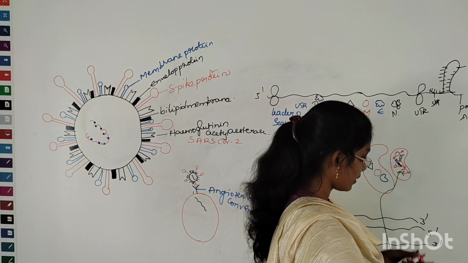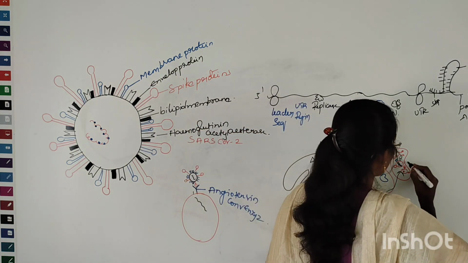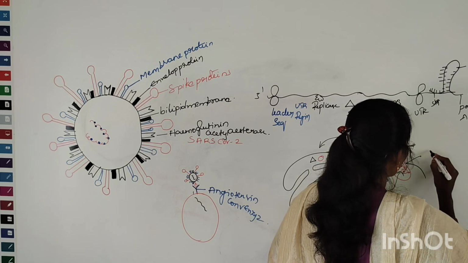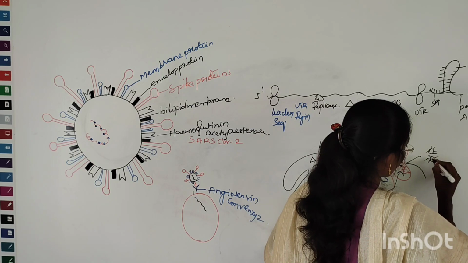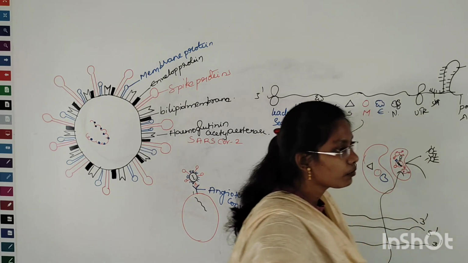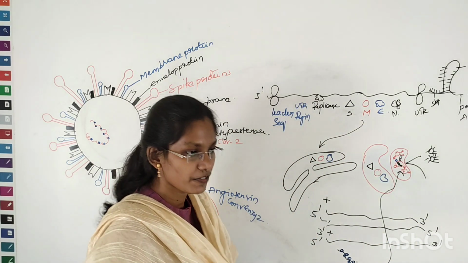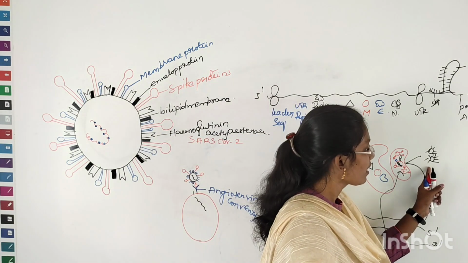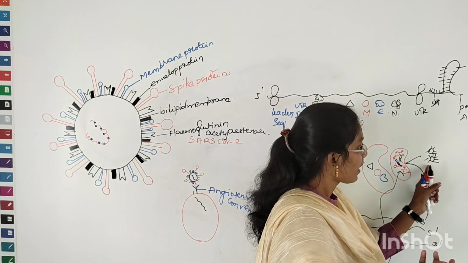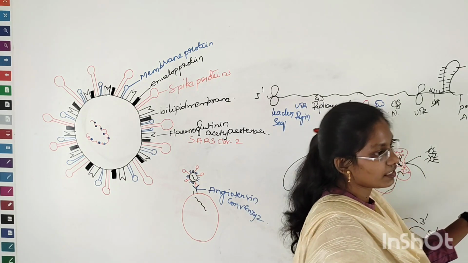These encapsulated virus structures rupture out and move into the peripheral region. Whenever the person sneezes or coughs, the respiratory droplets which contain this viral RNA get spilled out, and that infects the other person.